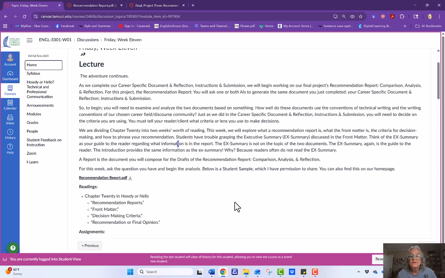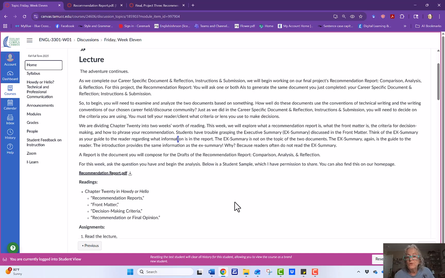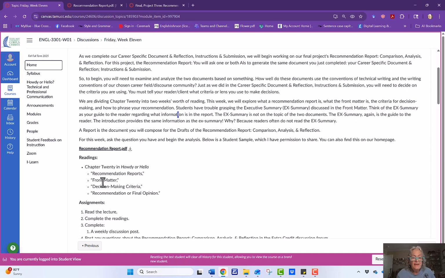But first we need to look and see what a recommendation report is. And here are the readings in the chapter that say what it is. Front matter and decision making talk about what it is to write a recommendation report. We're going to read some more of this next week too. And these are just the parts of the chapter you're going to read for this week.